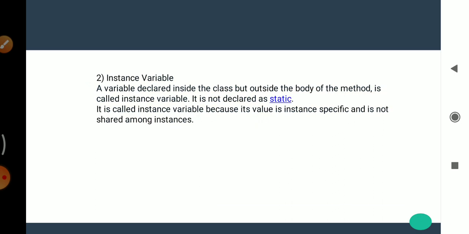Then second is instance variable. A variable declared inside the class but outside the body of a method is called an instance variable. It is not declared as static. It is called an instance variable because its value is instance specific and is not shared among the instances. This variable is declared inside the class without the static keyword, so it is an instance variable.